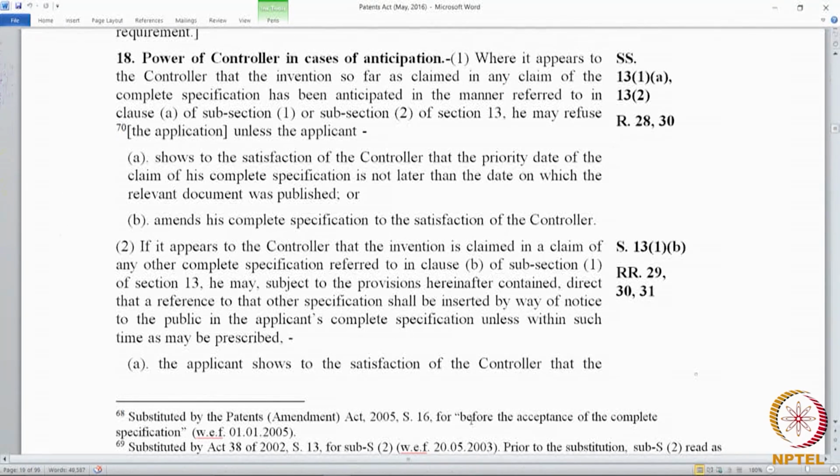So, in section 13 there are two kinds of documents you can look at. One is an earlier filed patent application or earlier filed specification which will have a claim. So, when there is a claim that overlaps with the present claim, we call it prior claiming. The claim was already claimed in another application. If you are mapping the invention with any other disclosure, like a disclosure in a scientific journal or in a textbook or in a review article, then we call that prior publication.